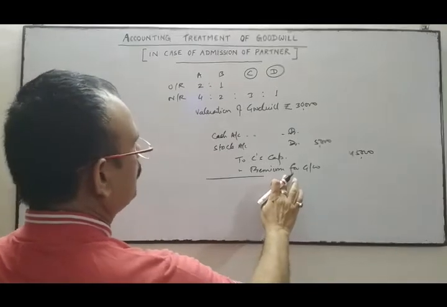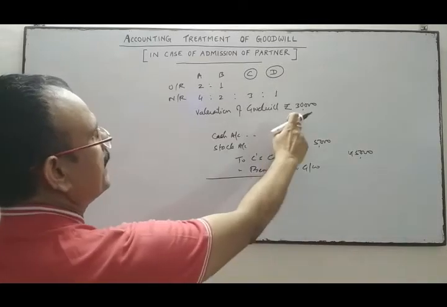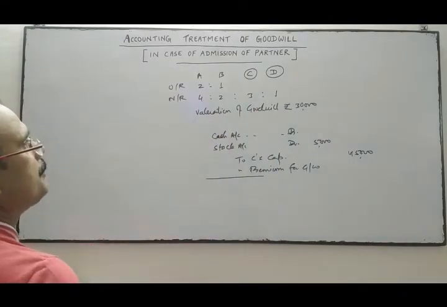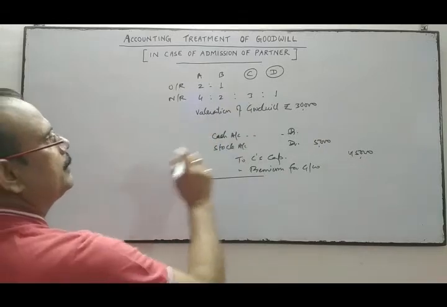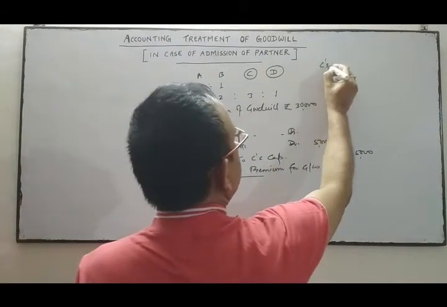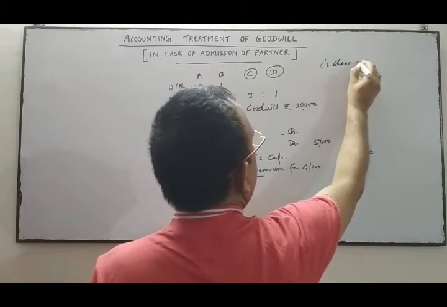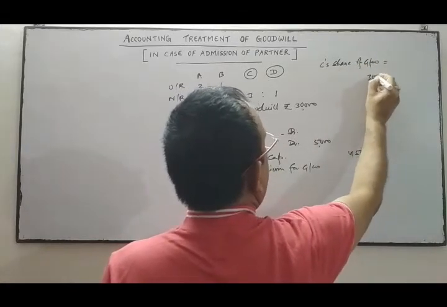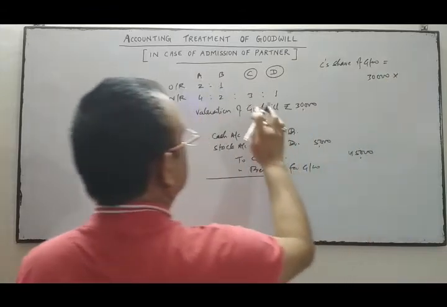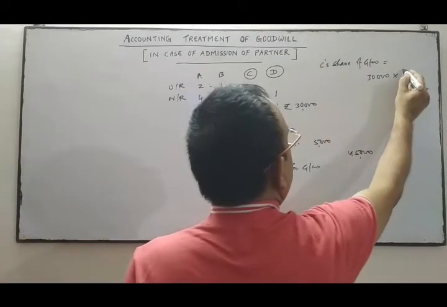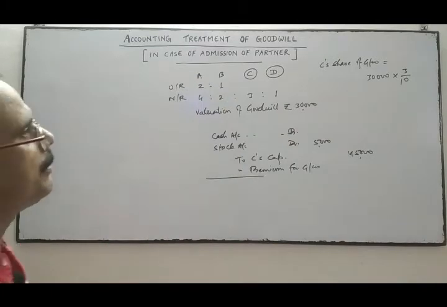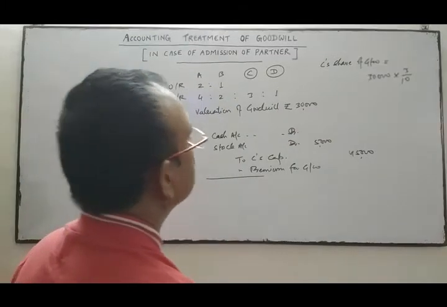Now the premium for goodwill: goodwill is valued at 30,000 and C's share of profit is 3/10 in the new firm.